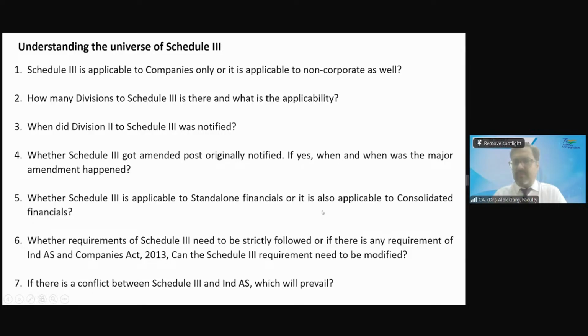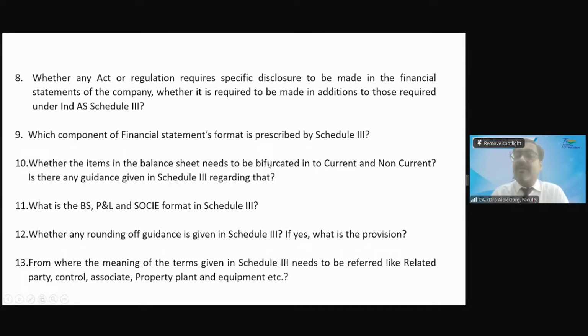Okay, question number 8. If any act or regulation requires a specific disclosure to be made in the financial statement of the company, whether it is required to be made in addition to those under Ind AS and Schedule 3. It should be "if", not "whether".